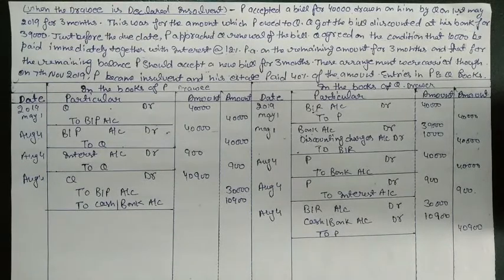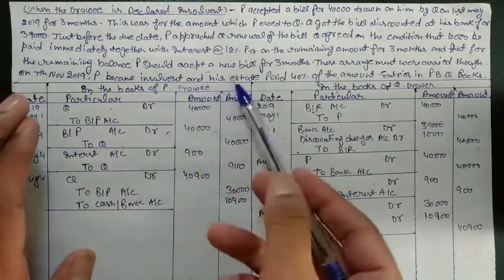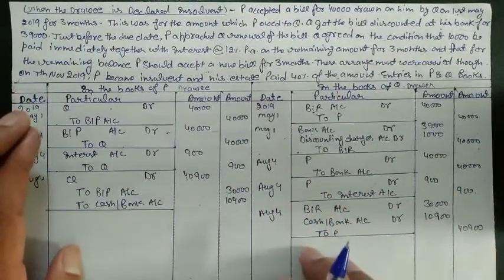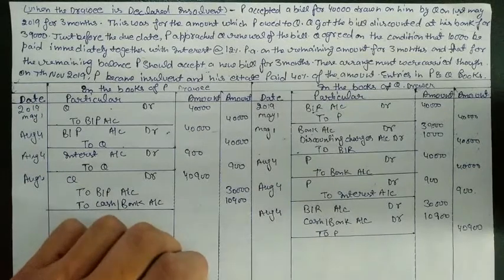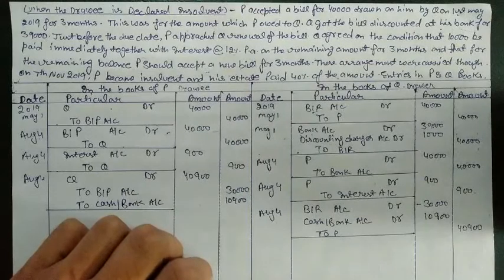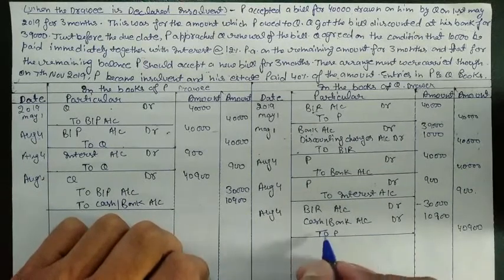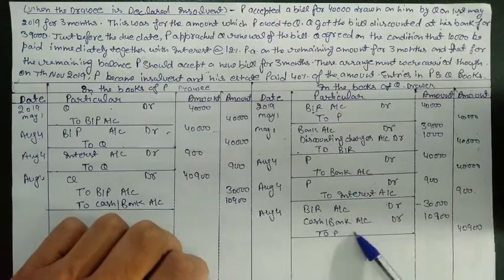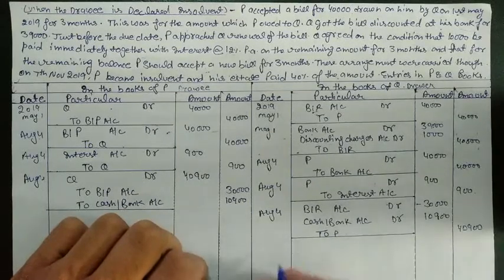On 7th of November, what happened? P became insolvent and his estate paid only 40% of the amount. Now, first thing, we need to cancel our bill. That is for 30,000, because P has now become insolvent and we are not going to receive any money from P. So we will cancel the bill first. For cancelling the bill, we will just reverse the entry. The entry was BR account debit to P earlier. Now we just reverse it to P debit to BR.